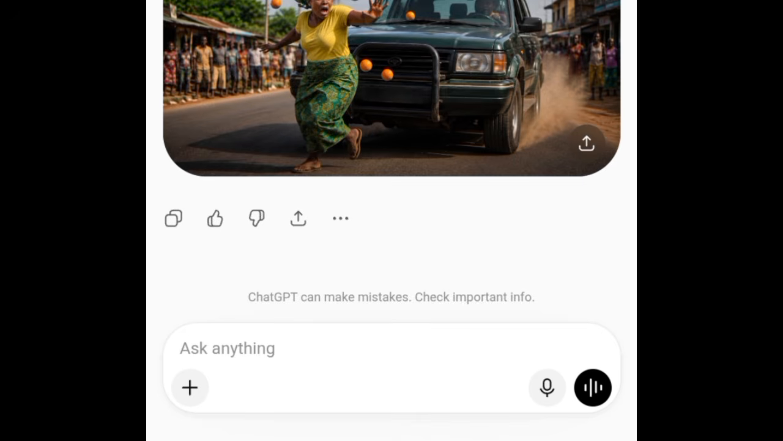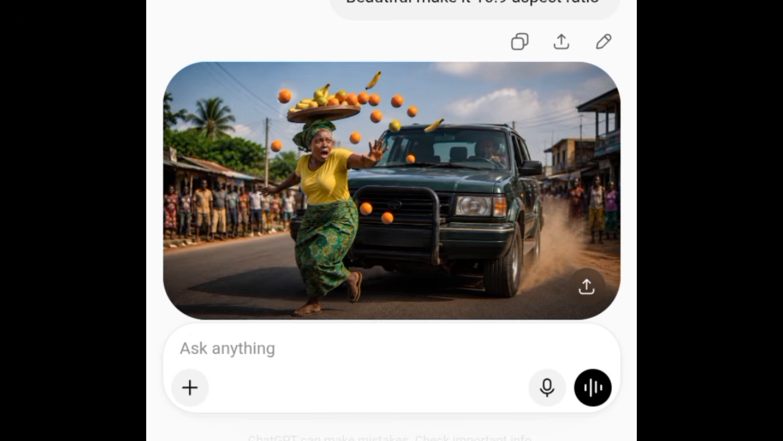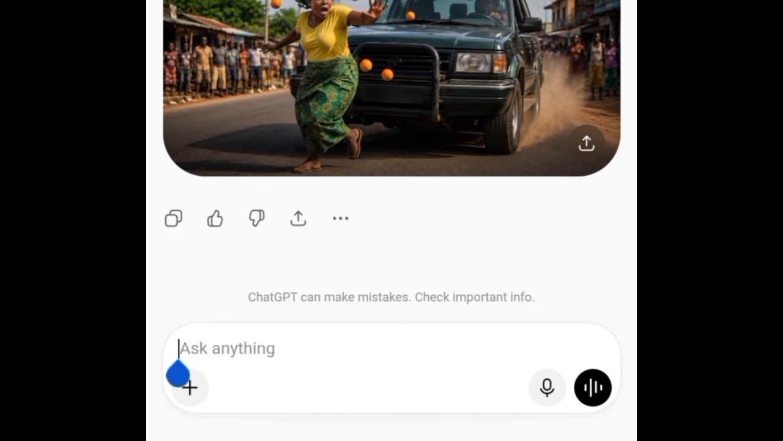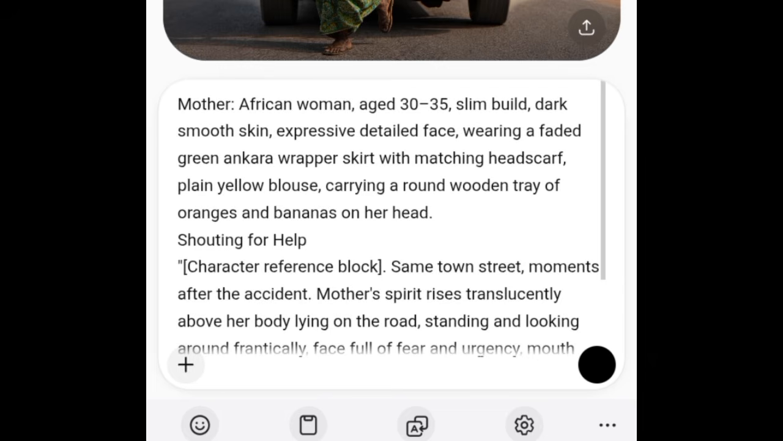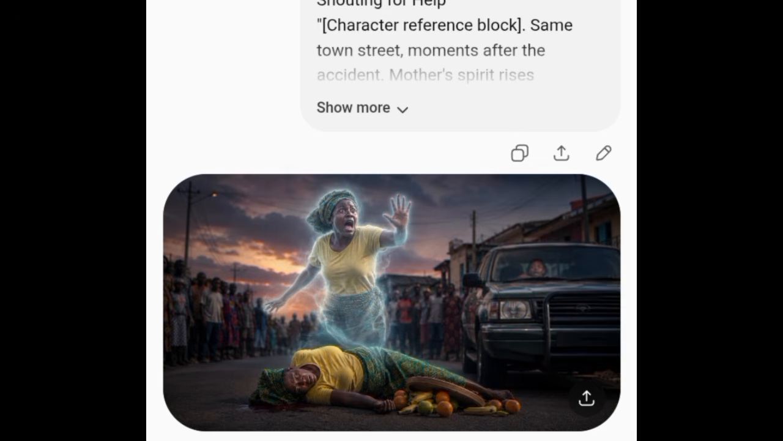So I'm going to be making use of ChatGPT to generate our image. This is the first one I generated, which I told you that I've already generated scene 1. So this is the scene 1 image. At this point I'm going to paste scene 2, and I'm going to send. So this is scene 2, which is where she already got involved in the accident, and this is our spirit right here. So I'm going to click on this download icon to download the image.